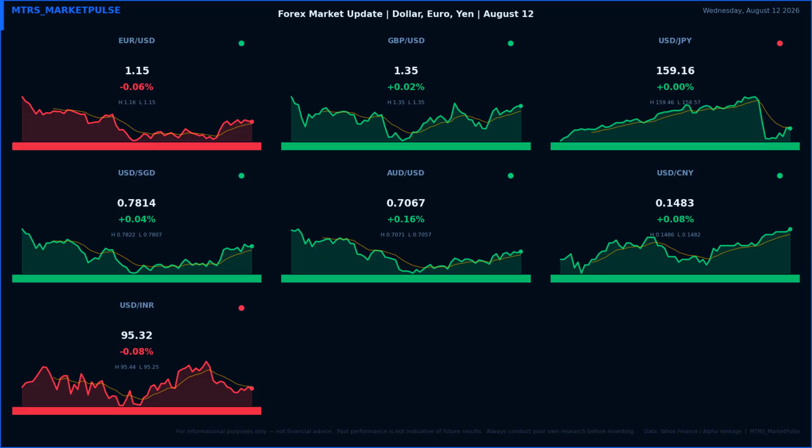Now let us look at the macro forces behind today's currency moves. On the geopolitical front, US oil rises above $83 a barrel as Iran says the Strait of Hormuz won't open until conditions are met, adding pressure to energy markets. This is adding a risk premium across energy markets and supporting safe haven demand.